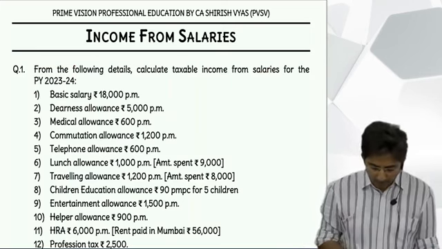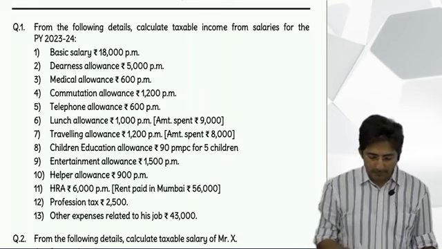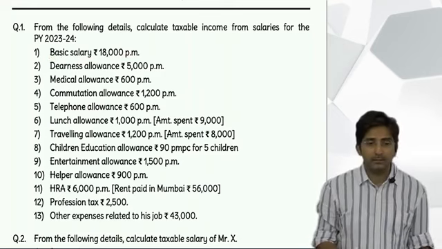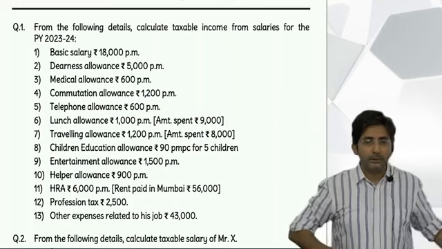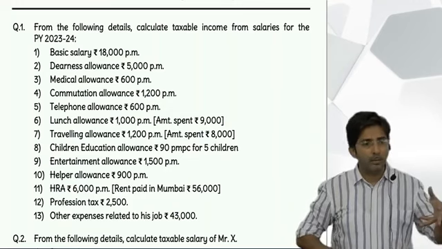Okay, now for each point, what will we decide? Taxable or exempt. So start one by one. Basic salary, taxable or exempt? Taxable. So in the outer column, dash or amount? Amount.